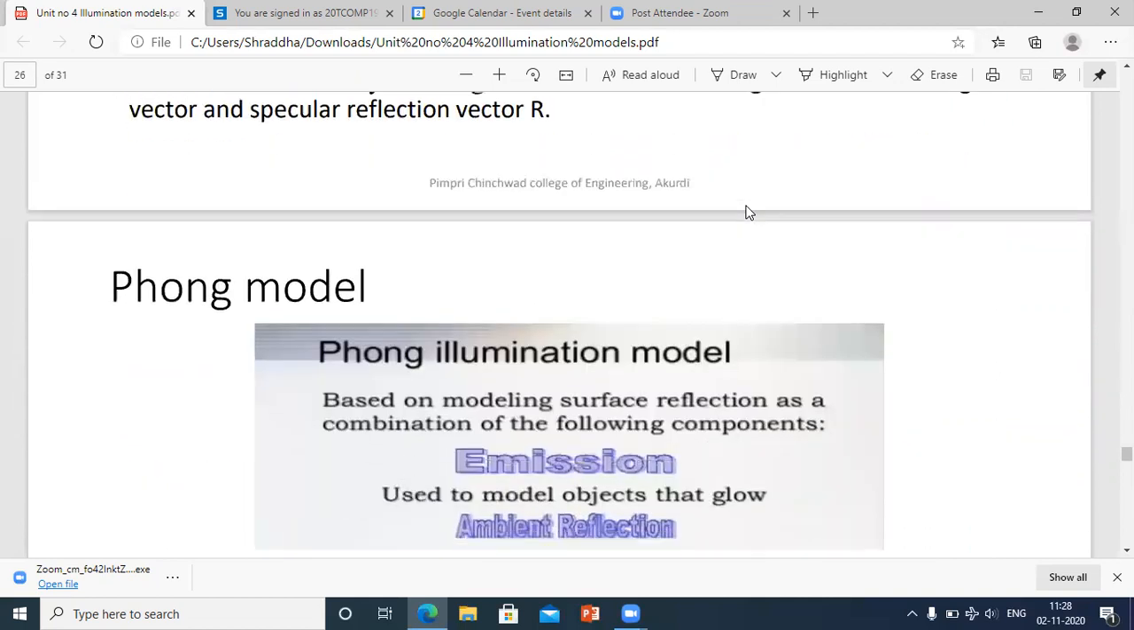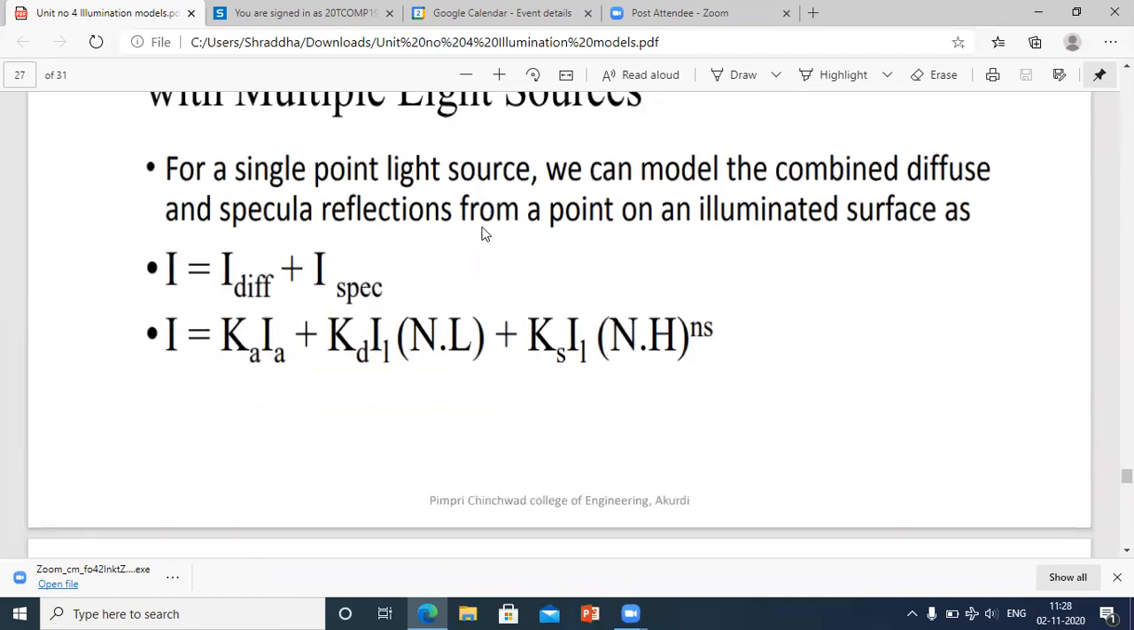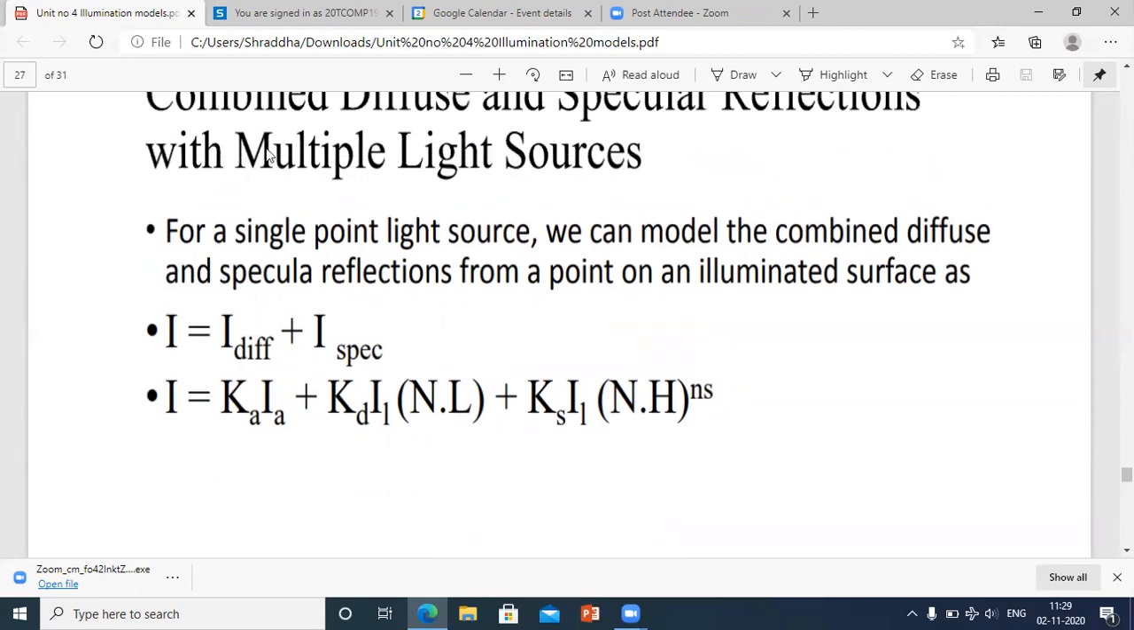combined model over here. See, this is N into L, surface normal into the light, plus Ks into IL. Ks means what? Coefficient of specularity. Ks is the coefficient of specularity, and IL is the intensity of light related to specularity. Okay. N dot H raised to Ns. This is related to multiple light sources. We are talking with respect to multiple light sources.